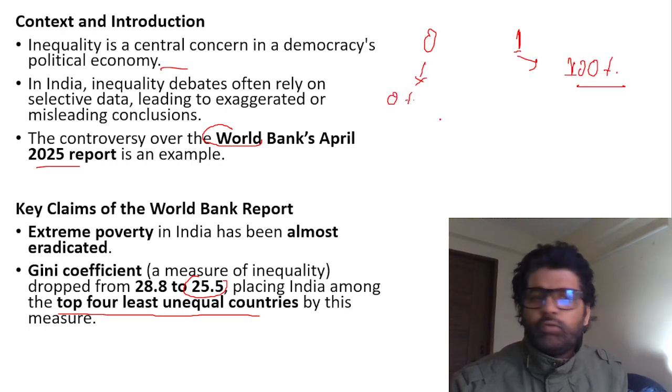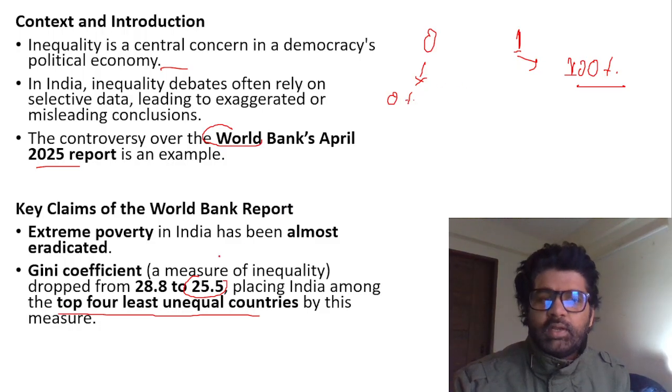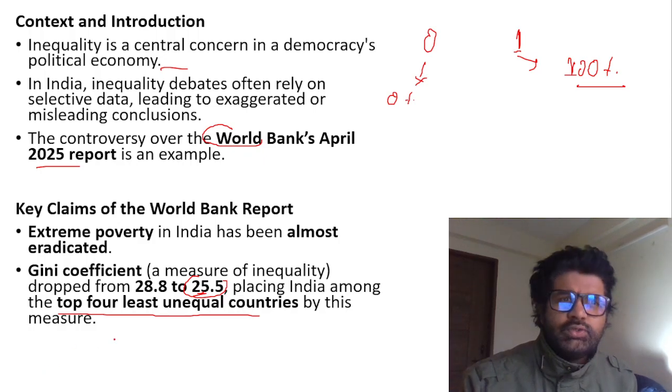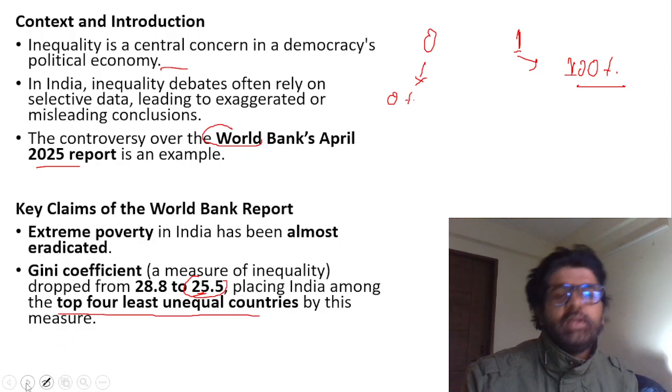So in that regard, you have to look at it. If you are lesser in number, you are doing good. 0 is perfect equality, right? So India is decreasing. Gini coefficient decrease, so we are doing good. 25.5. China is in 30s, US is in 50s or something like that. But yes, we are top 4 least unequal countries in the world. That is what World Bank is saying.